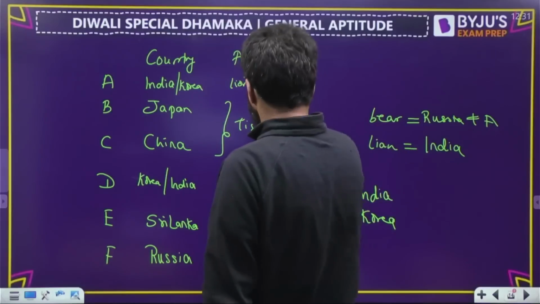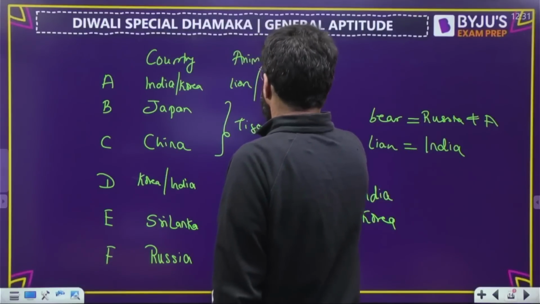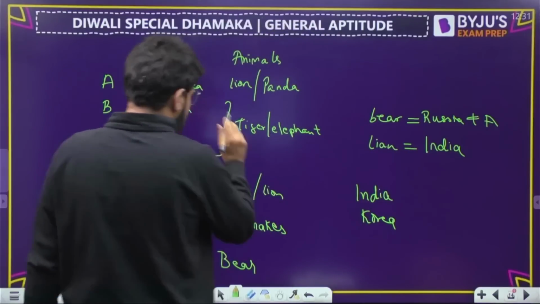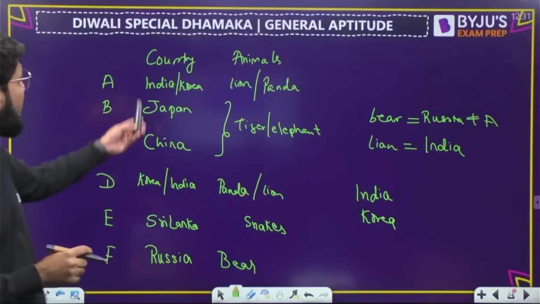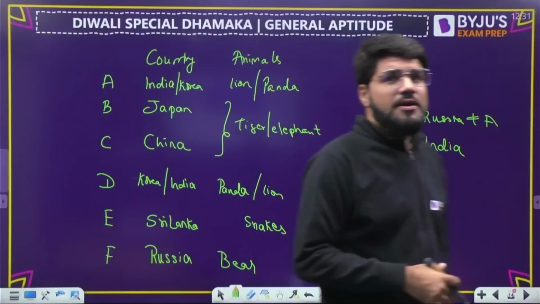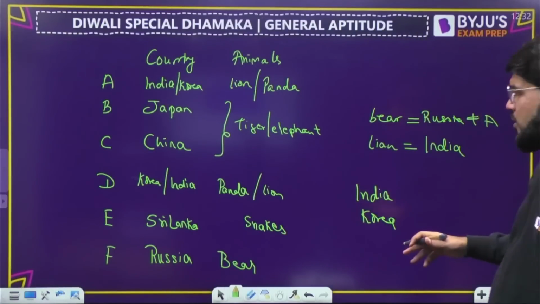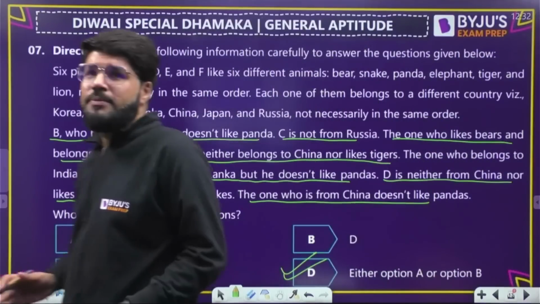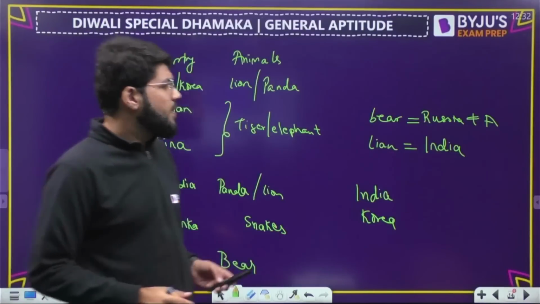And then which animal is left here? Panda. Korea के साथ panda आएगा. That is also mapped. But Korea and India is between A and D. That is not conclusive as of now. But that's okay. We have got option number D, either option A or B. मतलब either A or D will be liking the lions. Good question. Next one, dear.